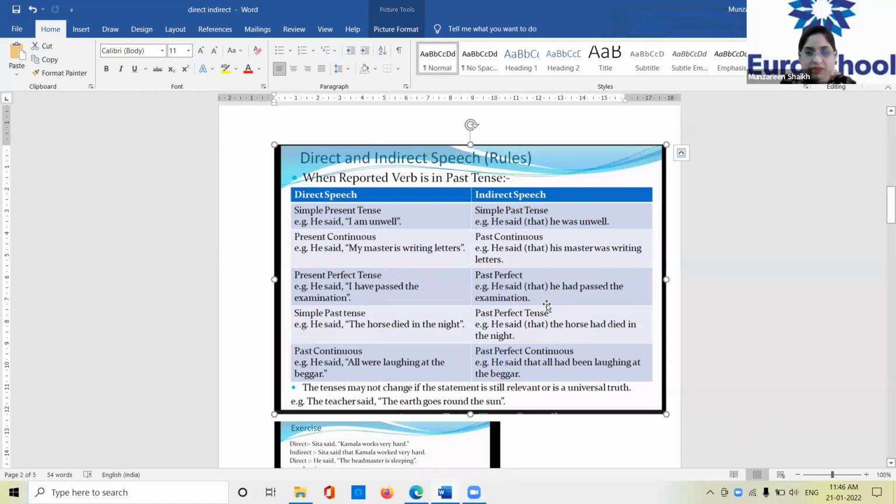I'll stop here. We will just revise, then we will go further. Number 1, what is the example of simple present? Give me the example of simple present.